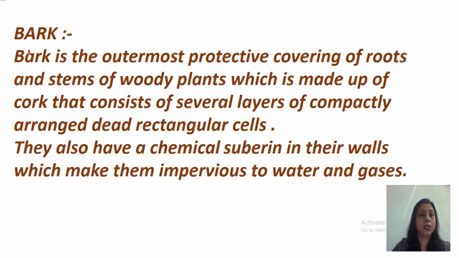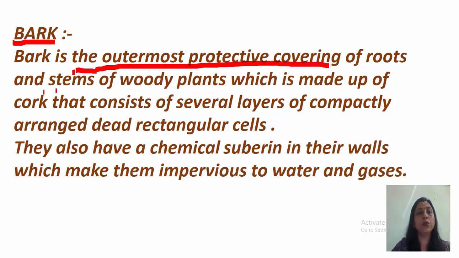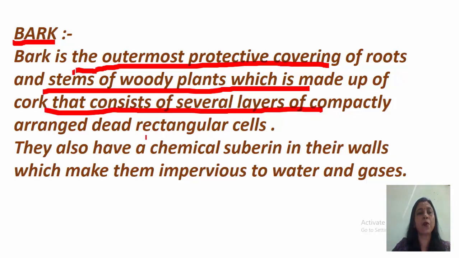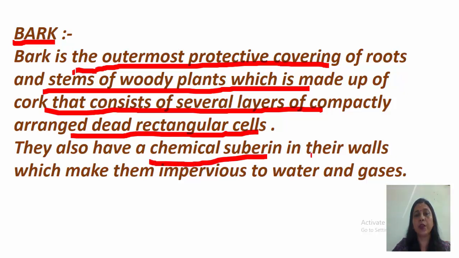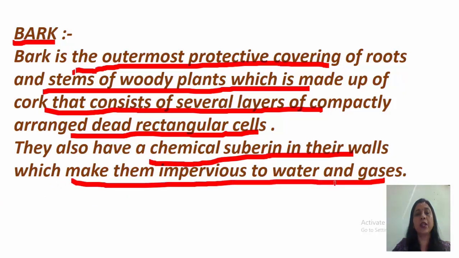Now next protective layer is bark. Bark and cork are actually one and the same thing. Bark is formed from cork. So bark is actually the outermost protective covering of roots and stems of woody plants, which is made up of cork that consists of several layers of compactly arranged dead rectangular cells. This bark also has a chemical, suberin, in its walls which makes it impervious to water and gases.